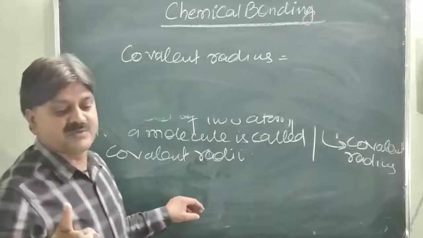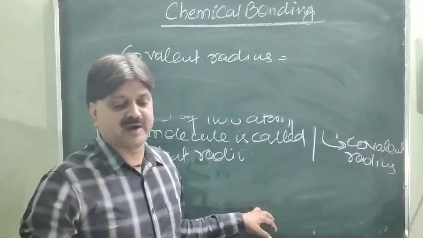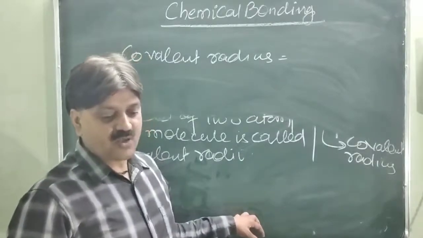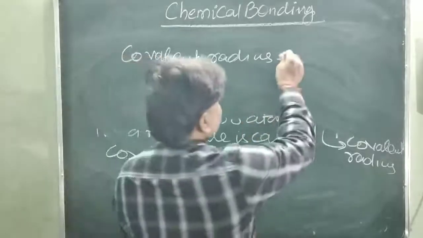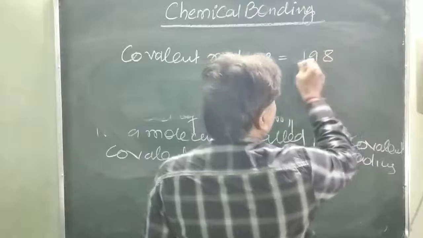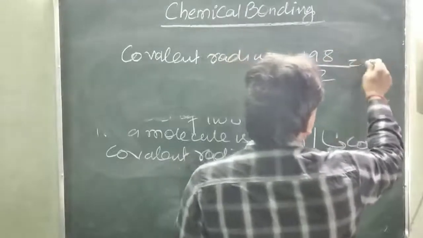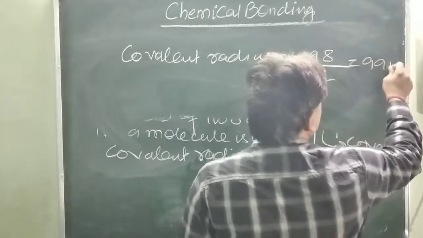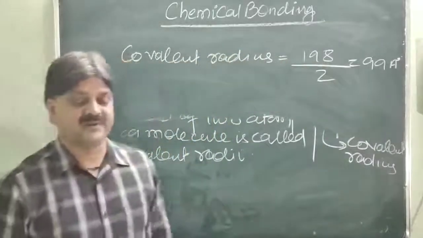The bond length between the two chlorine atoms in a molecule is 1.98 angstrom. So how do you calculate? This is 1.98 angstrom upon 2, half of this. So 2 9 18 and 2 9 18, 0.99 angstrom. This is the covalent radii of chlorine.